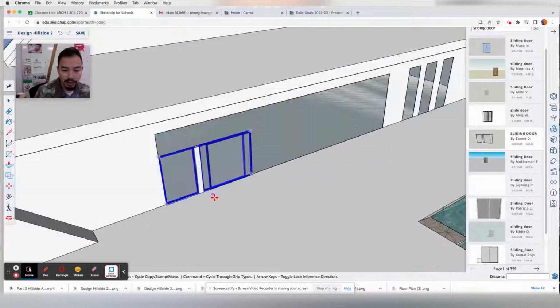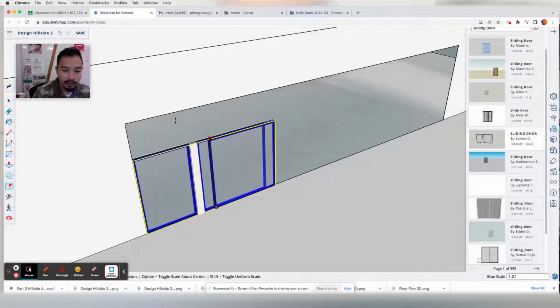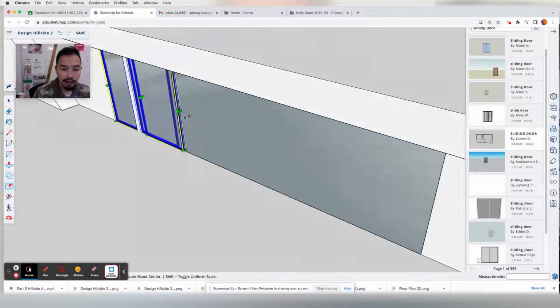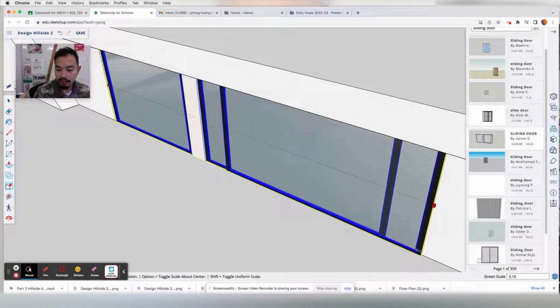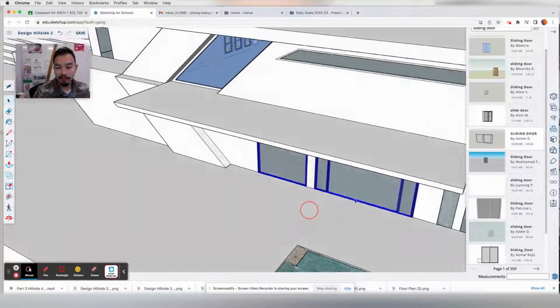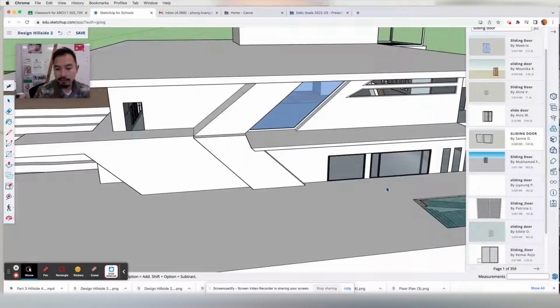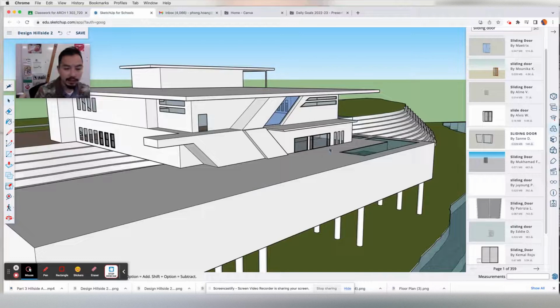Okay, so now that I have that, I'm going to press S for scale. And I'm going to go to the middle top and drag it to the top. And then do the same thing to the side. Grab from the middle side and drag it all the way to the side, to the line. It just snapped. There we go. So now I have myself a custom sliding glass door on the bottom and also some windows on the side. Your goal now for this particular assignment is to put in all the windows and create all the custom glass for the custom windows that you have.